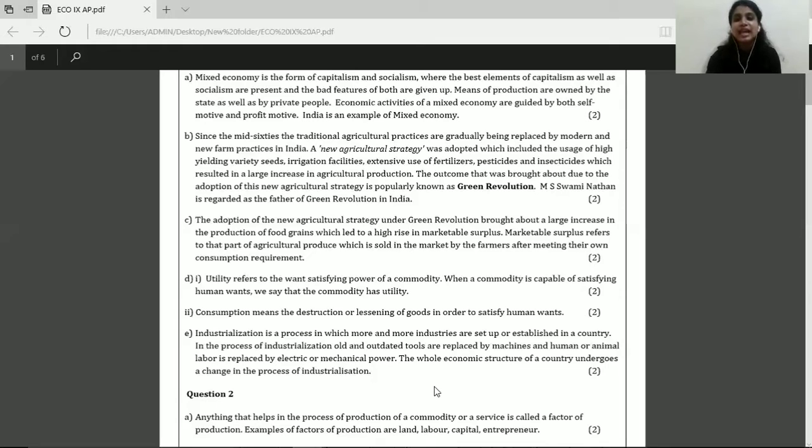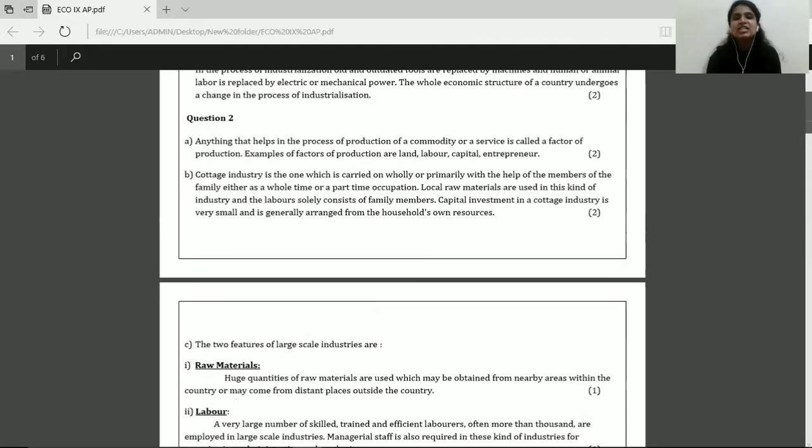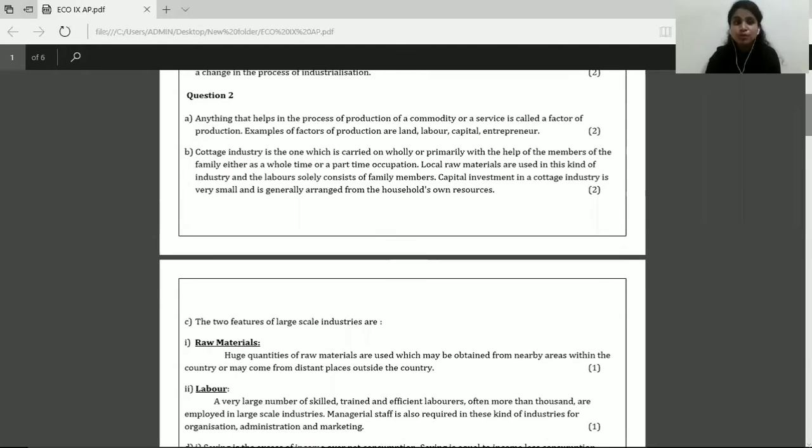All of these things can be added. It will only enhance your answer, students. Moving to the next question under section A, that is question 2. Now, what is the question? Question 2A says, what do you understand by factors of production?